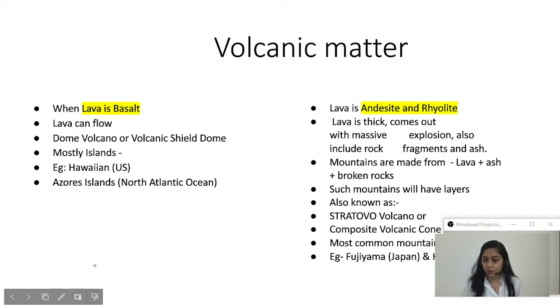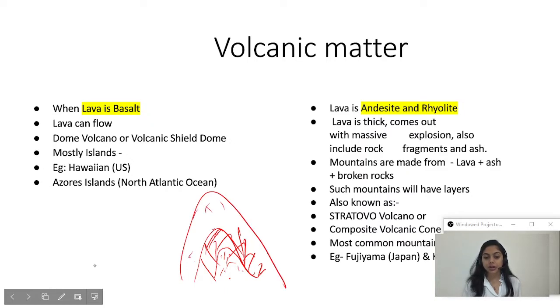How is this mountain formed? In layers. How layers? First of all, let's say lava came out, it got accumulated. Since it cannot flow, it got accumulated. Then broken fragments of rocks came out due to heavy explosion, so these rocks got accumulated above this lava. Then ashes got accumulated. Ash will also come out because there's a lot of heat inside the earth's surface.